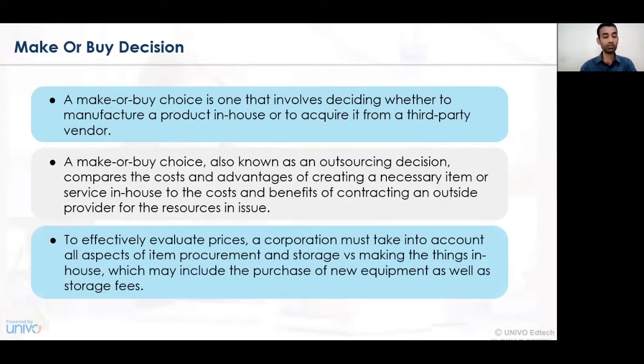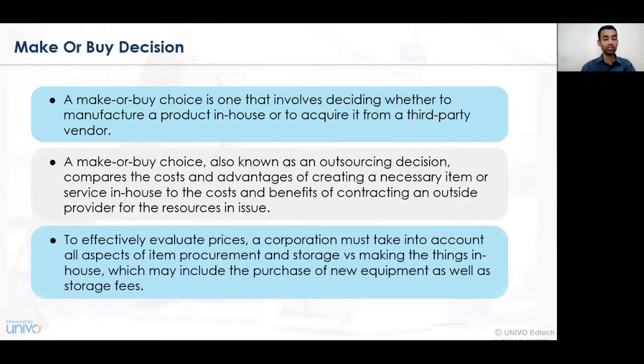With respect to the make or buy decision, cost and benefit analysis always needs to be undertaken. The cost and benefit analysis focuses on what cost is associated with a certain product, what the various increases or decreases in the cost of the product are, and how resources can be utilized so that there is no excessive increase or decrease in production or the general price level. For effective evaluation of prices, a corporation must always take into account the procurement and storage of certain goods, services, and commodities.